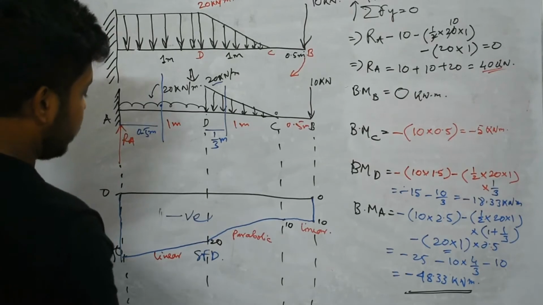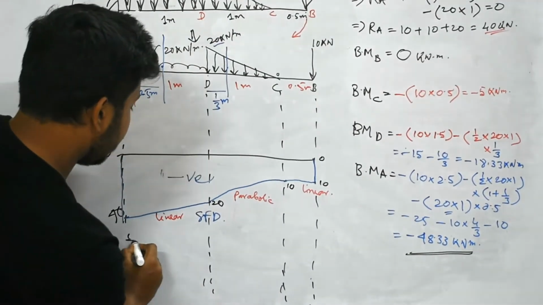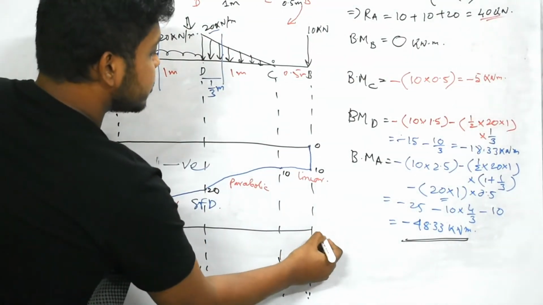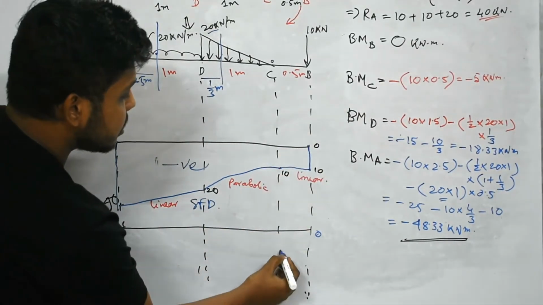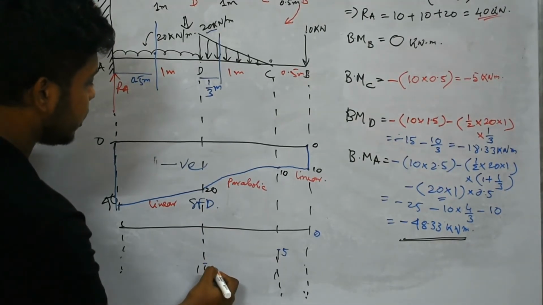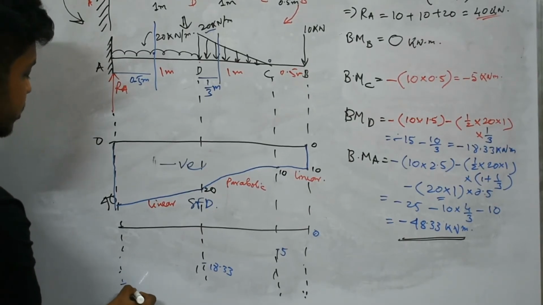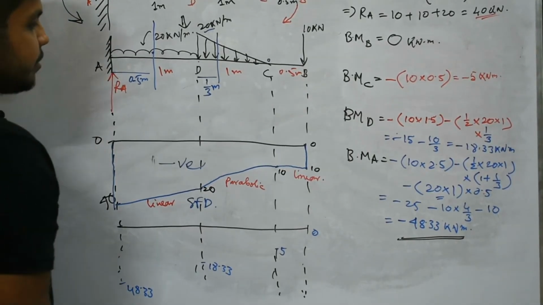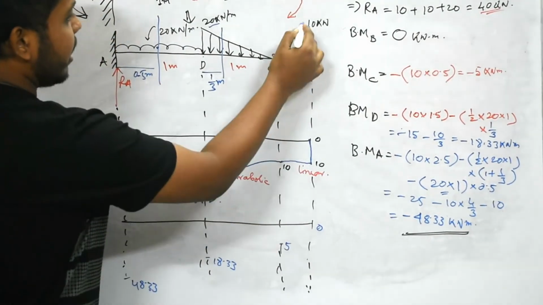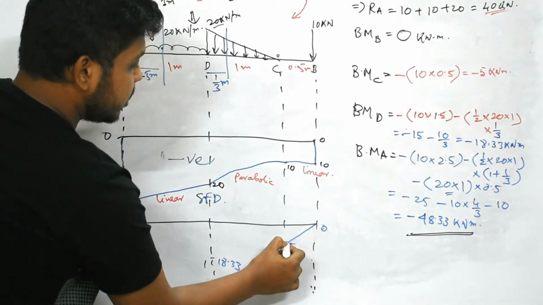So if we draw the profile, we get at B this is 0, at C this is minus 5, at D that is minus 18.33, and at A this is minus 48.33. Now the profile of the bending moment, as this is a point load, will be linear here.